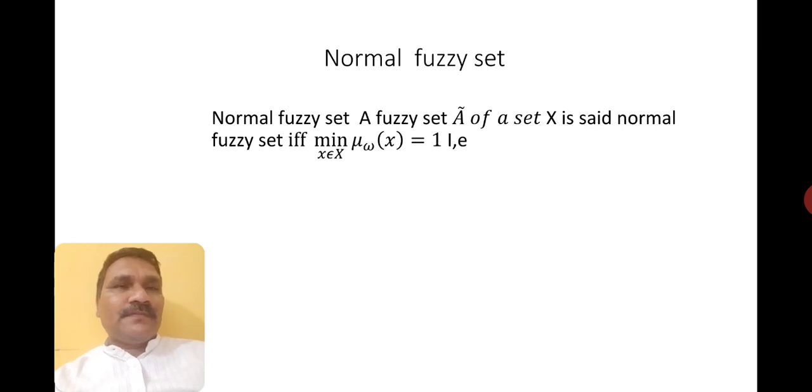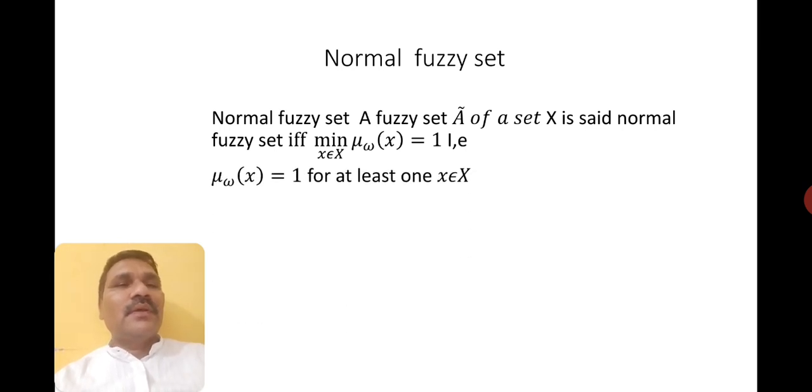Normal fuzzy set. A fuzzy set A of a set X is said to be a normal fuzzy set if and only if the maximum of the membership function is 1. That is, the membership function is 1 for at least one x value belonging to X.